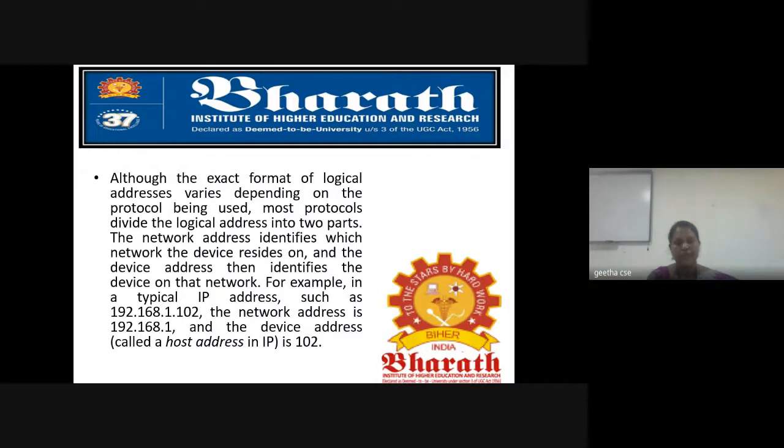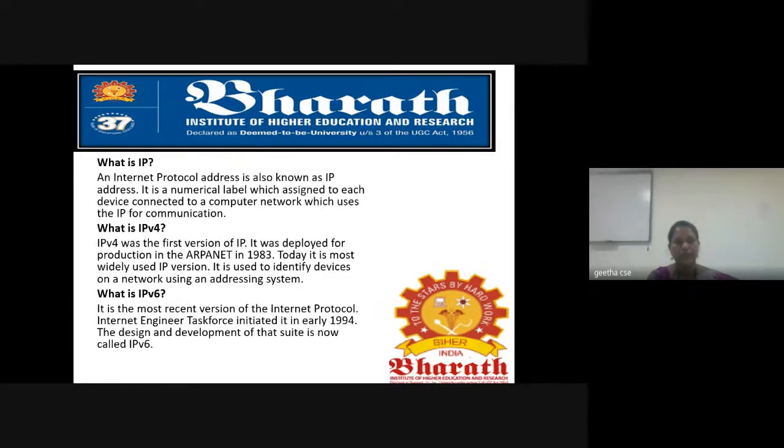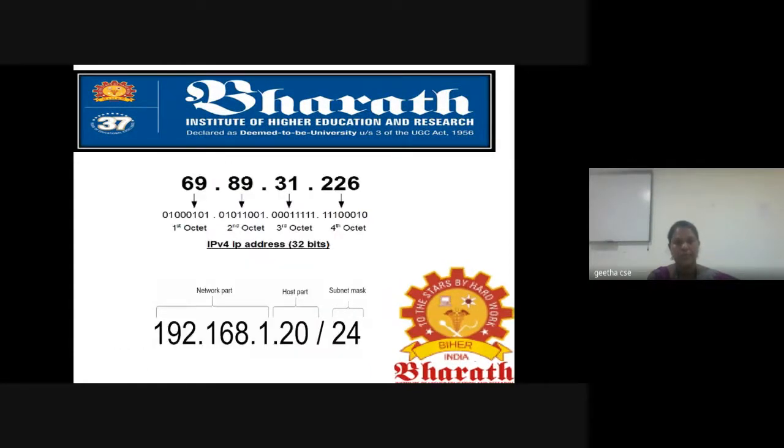We have seen IPv4 and IPv6. IPv4 has only numbers separated with dots, four parts. The first part is the network part, the last one is the host, and we have seen an example also, with the subnet.